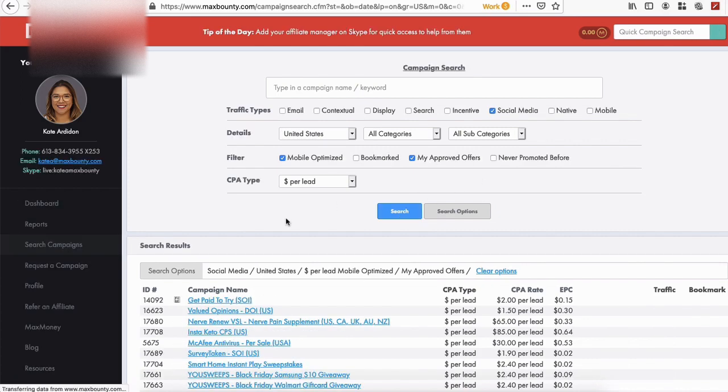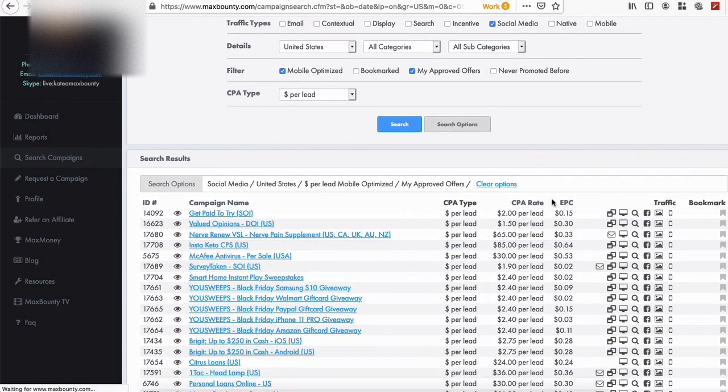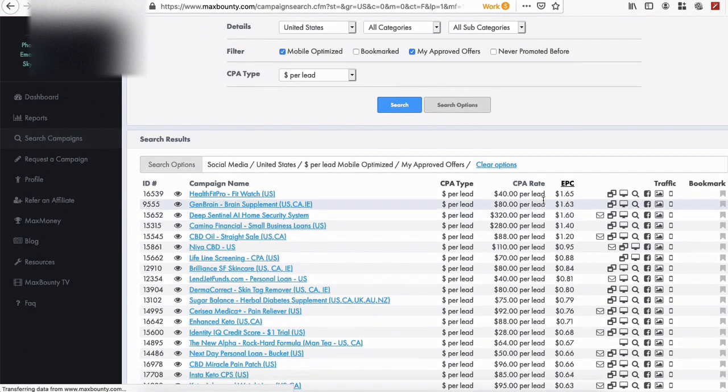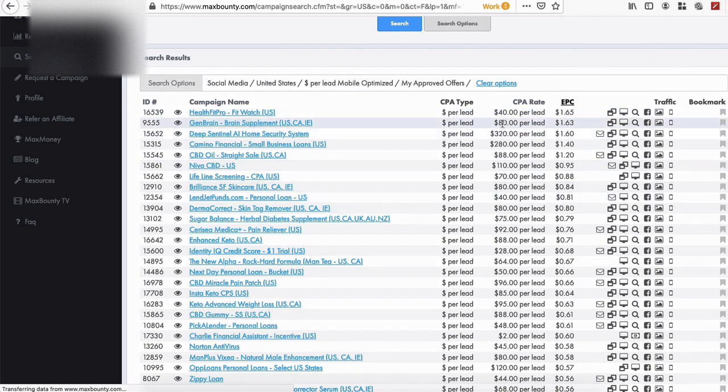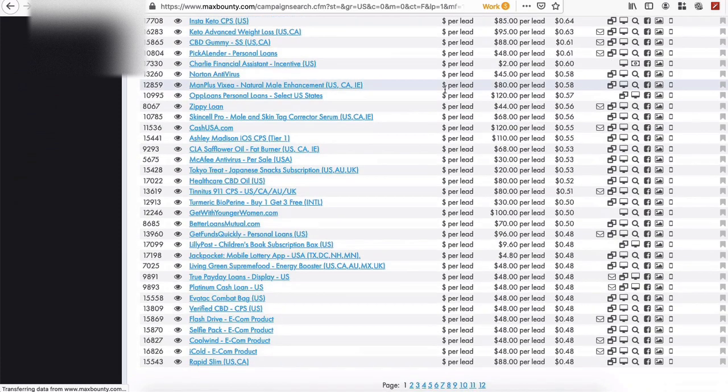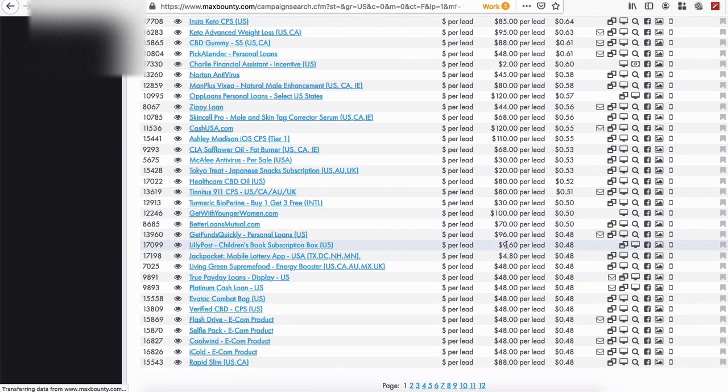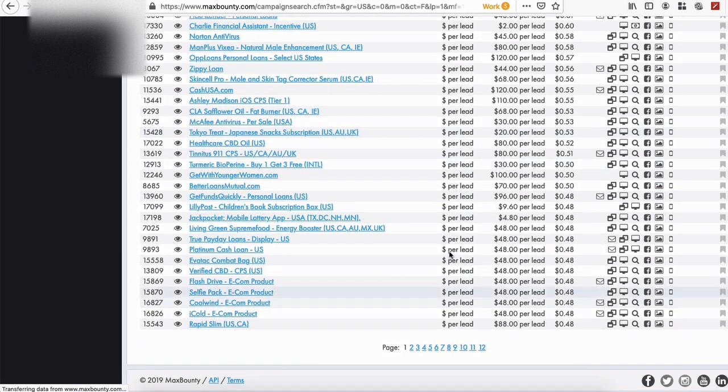So we have our United States, and we're looking at some offers. Sometimes I like to sort this by the EPC to see which are the highest converting offers. I don't really want to go for these big ones, because this is $40 per lead, and they really have to sign their whole life away in order for you to get $40. Also, a lot of these are sales, and right now we're just looking at dollar per leads. So what I like are these small ones.